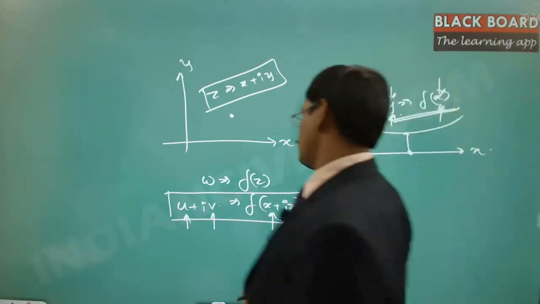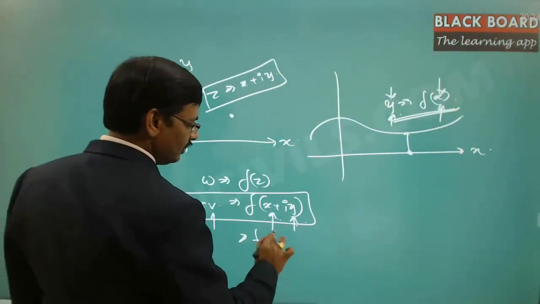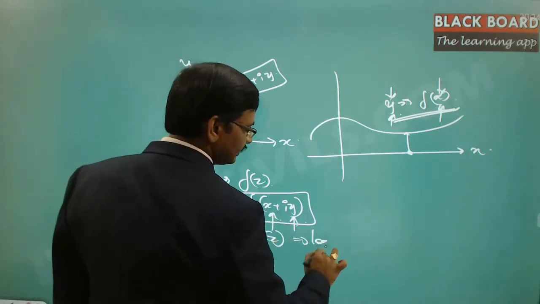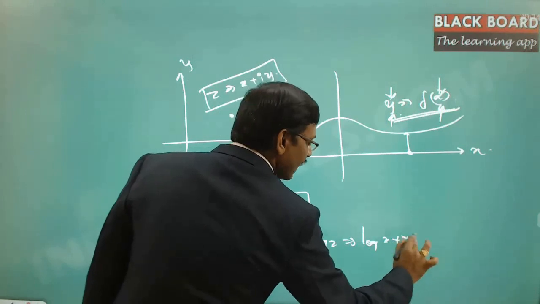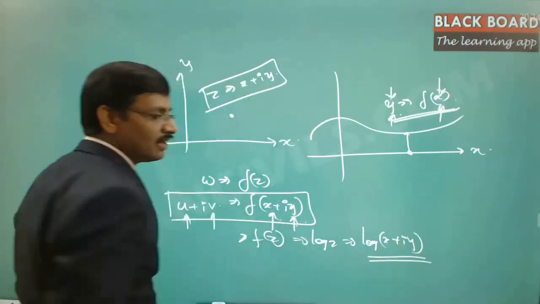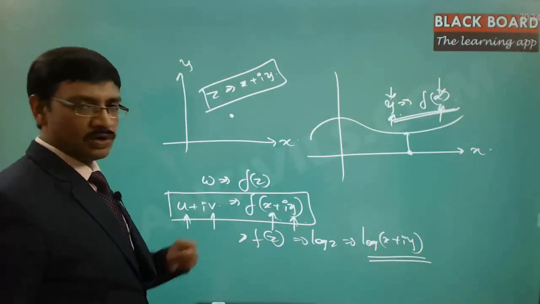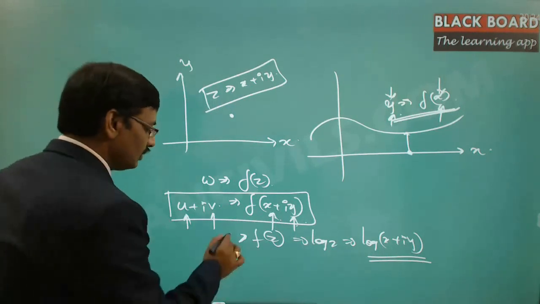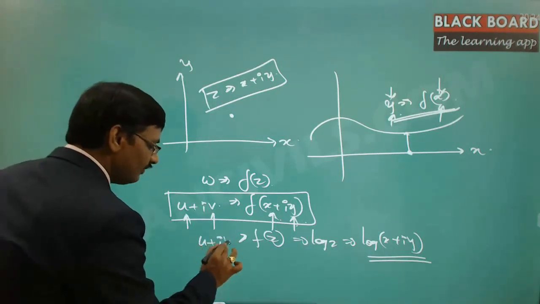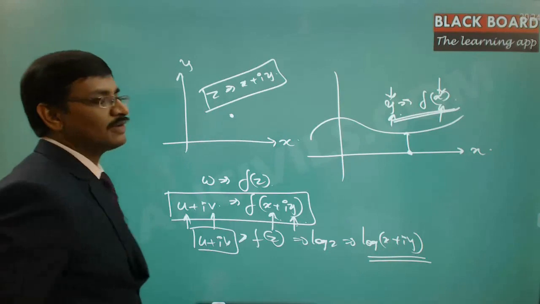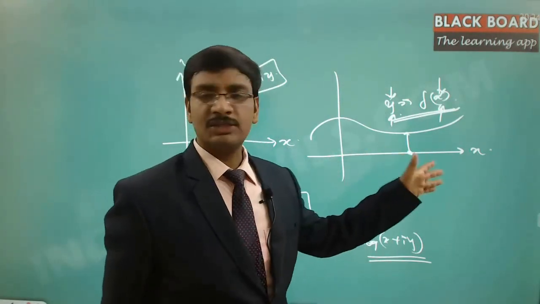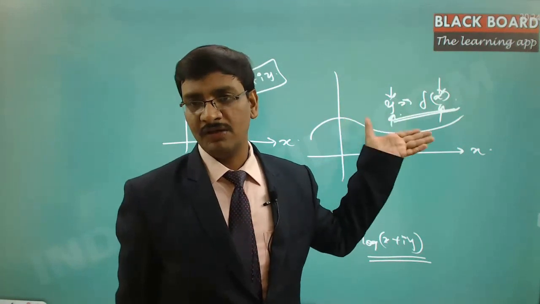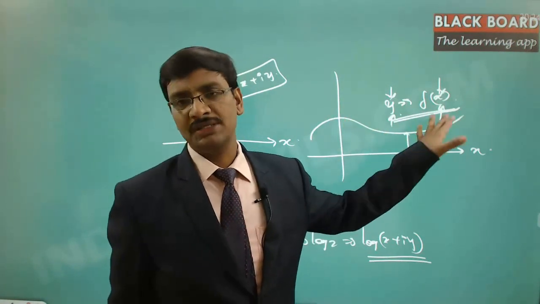So, let us say if you take f of z is equal to log z, then this is like log of x plus iy, and x and y together are the independent variables which will decide the value of log z. So this value is u plus iv. In the case of real analysis, for each x value we try to find the value of y, and then we trace the graph.